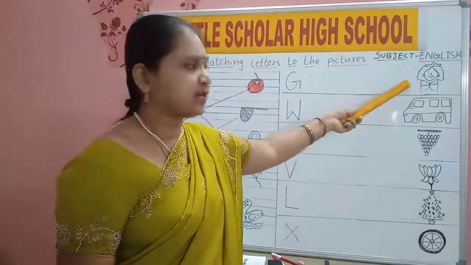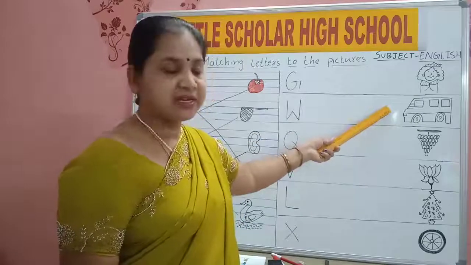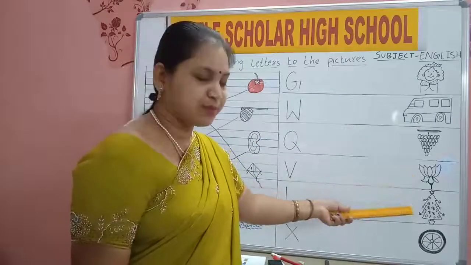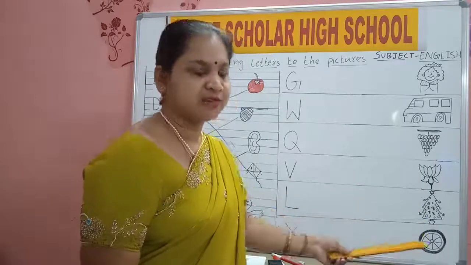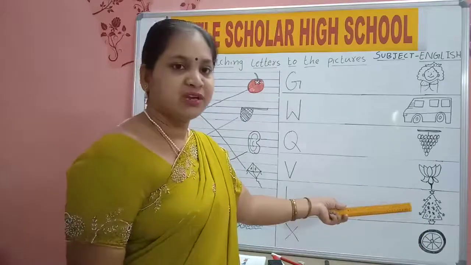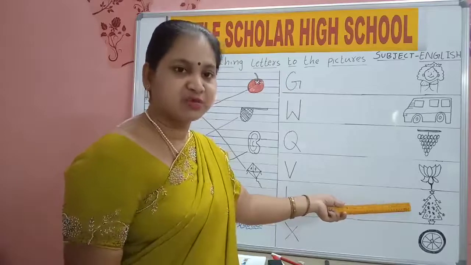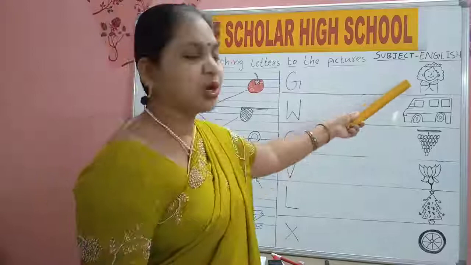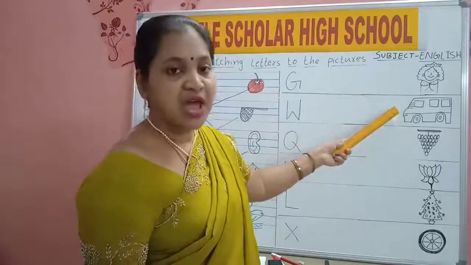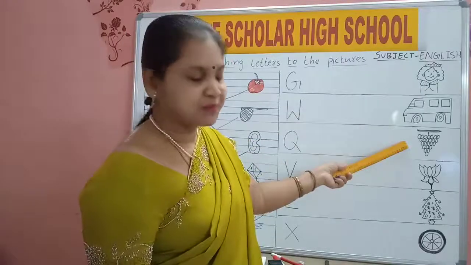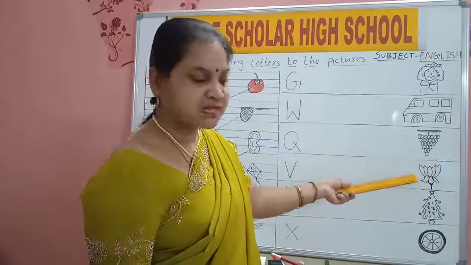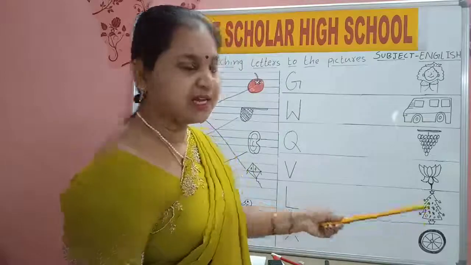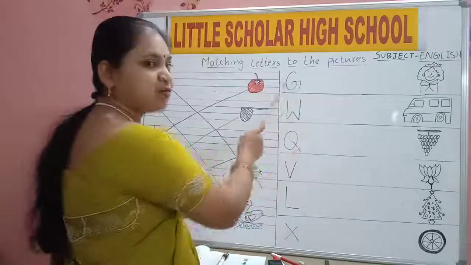Again, queen, van, grapes, lotus, Xmas, wheel. Once again, at Christmas time we will decorate our Christmas tree, no? So this is what? Xmas. Queen, van, grapes, lotus, Xmas, wheel.